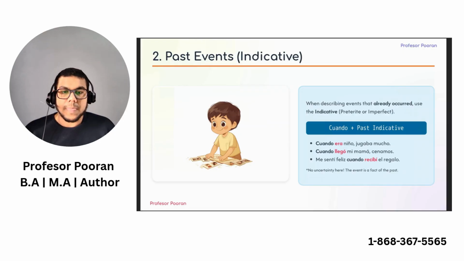Another example, cuando llegó mi mamá, cenamos. When my mom arrived, we had dinner. So again, now you're seeing a past event, something that was concrete in the past, and thus we use the preterite tense in contrast to the first example where it was more describing something in the past.